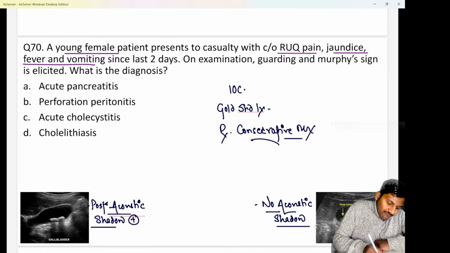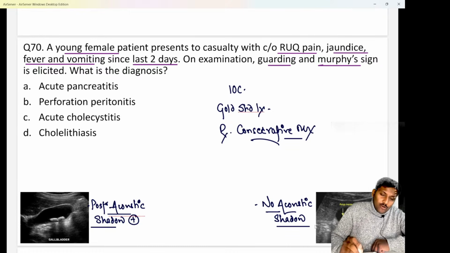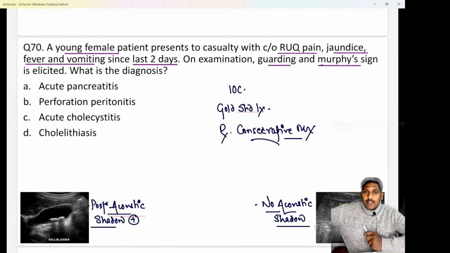Along with that, she is having fever and vomiting since the last 2 days. On examination, they are saying there was guarding and Murphy's sign was elicited. I hope all of you are quite aware what Murphy's sign is. Whenever we palpate the right upper quadrant or the right hypochondrium, if there is severe pain, the patient will catch his